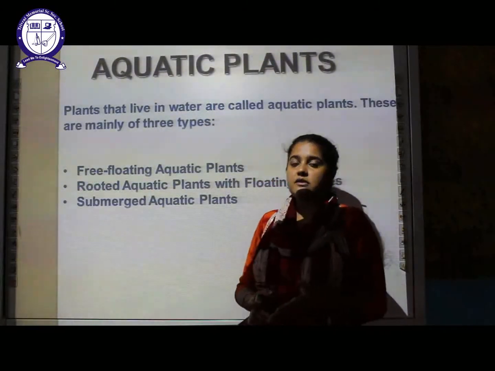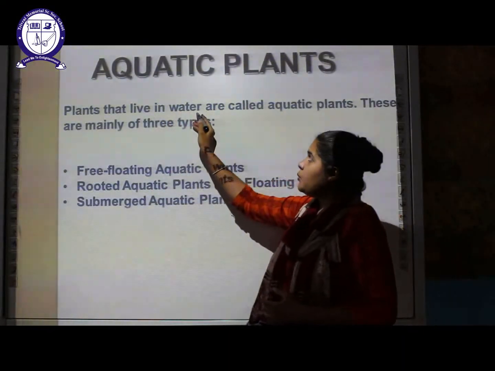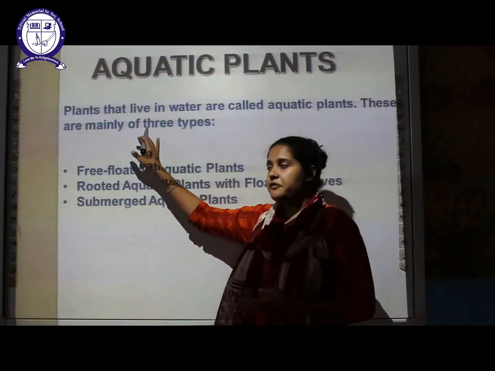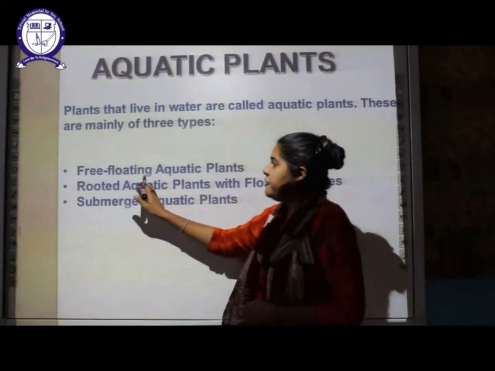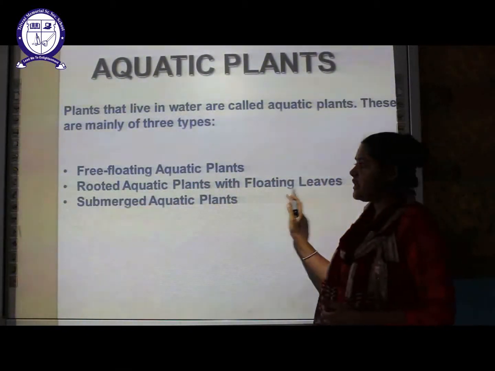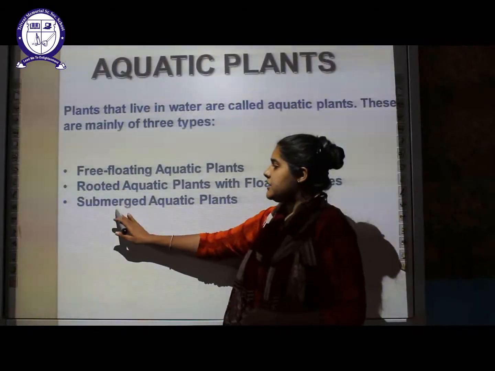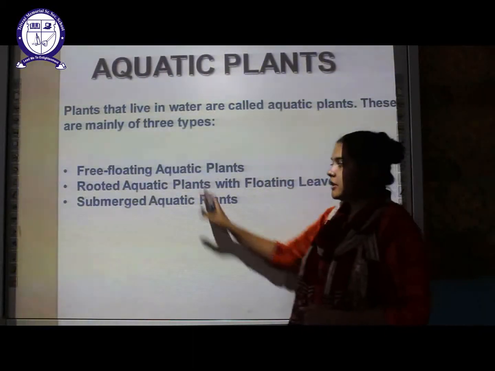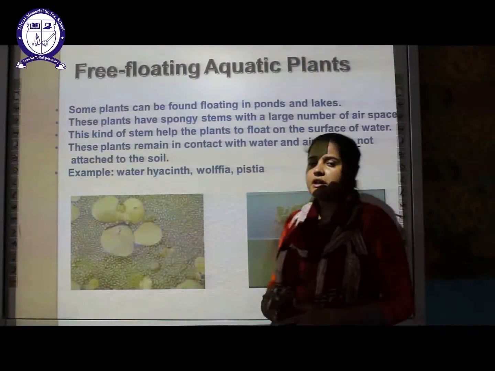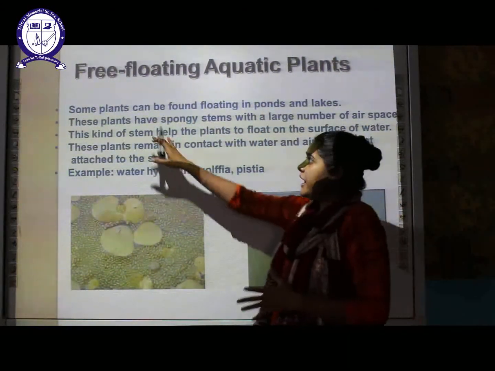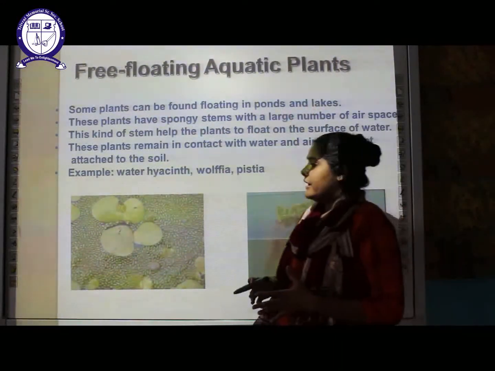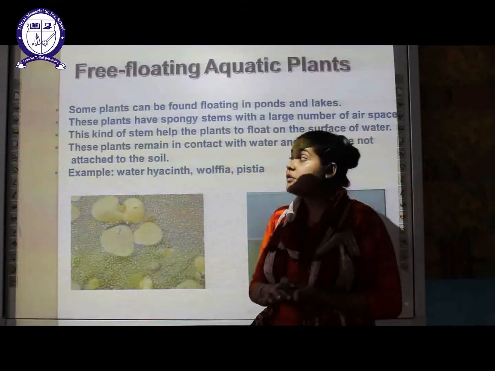As I have discussed already, the plants that live in water will be considered aquatic plants. They are basically of three different types. First one is free floating aquatic plants, the next is rooted aquatic plants with floating leaves, and the third one is submerged aquatic plants. We'll go through them one by one. First is the free floating aquatic plants. There are certain plants which can be found floating on the pond and the lake. These float on the surface of the water body.